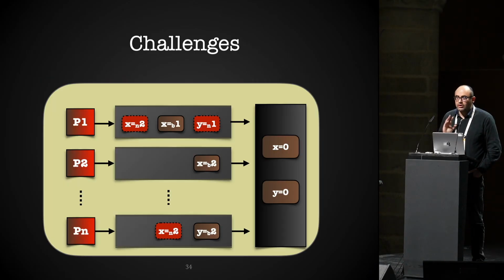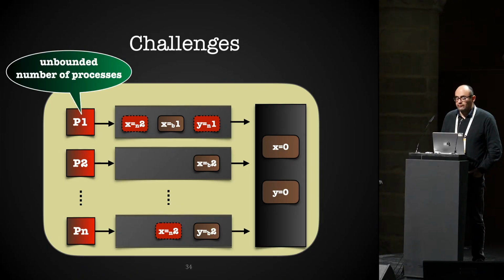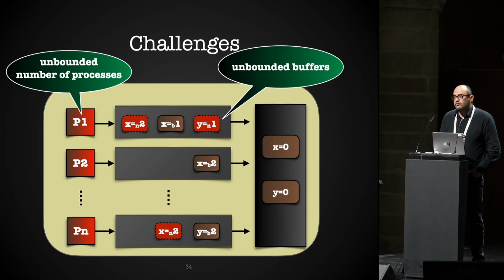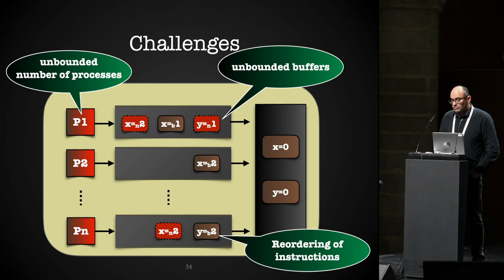So I will try to give you a brief idea. What are the challenges in addressing this? We have this extended TSO, with an unbounded number of processes running in parallel, and we don't know how many. Then we have FIFO buffers, which are also unbounded. Plus we have possible reordering between instructions, between normal writes and WB writes. So we have many challenges to address, with three dimensions of unboundedness here.